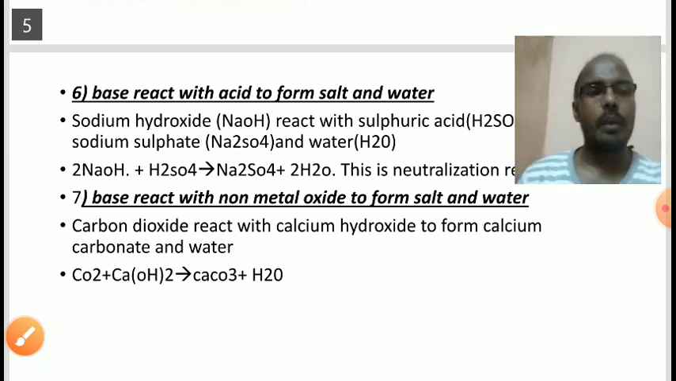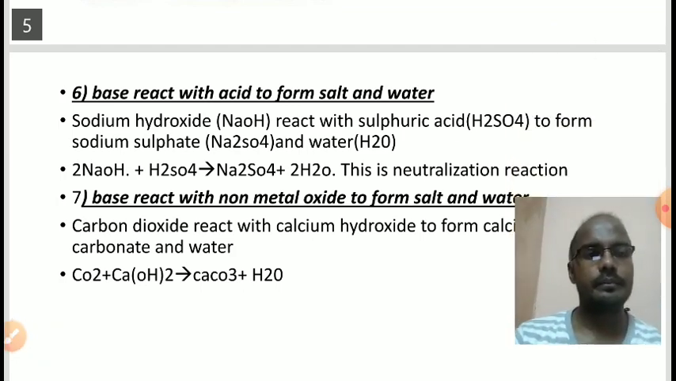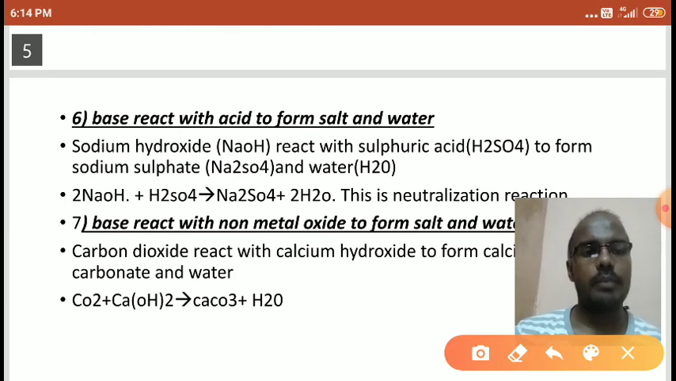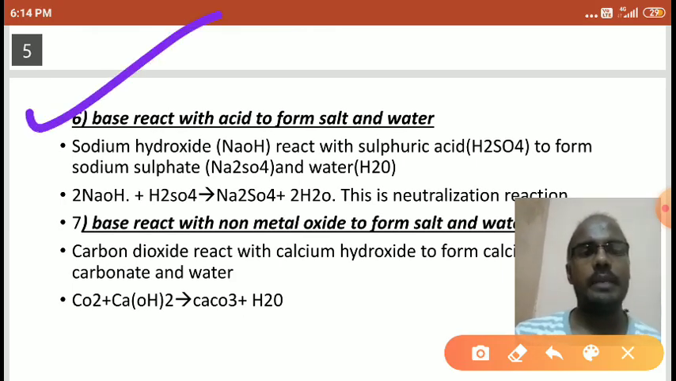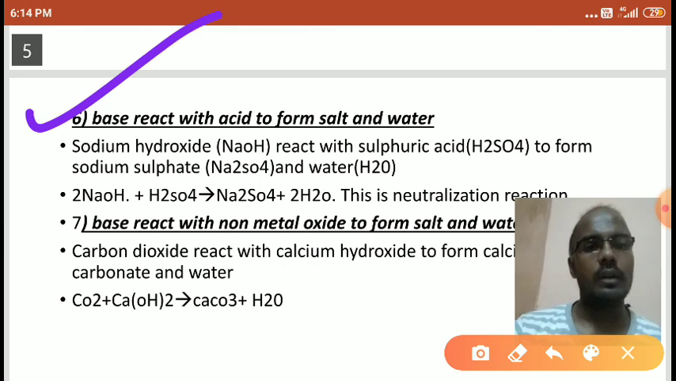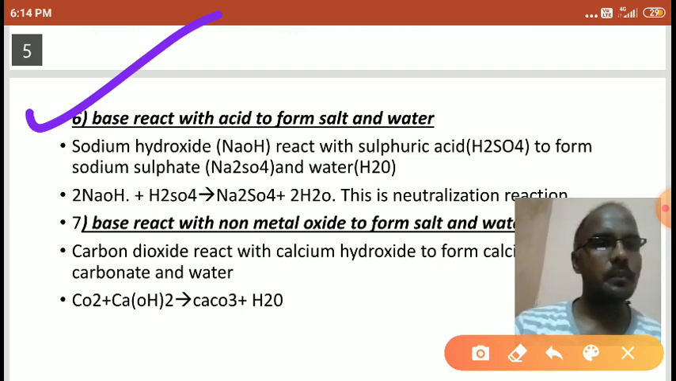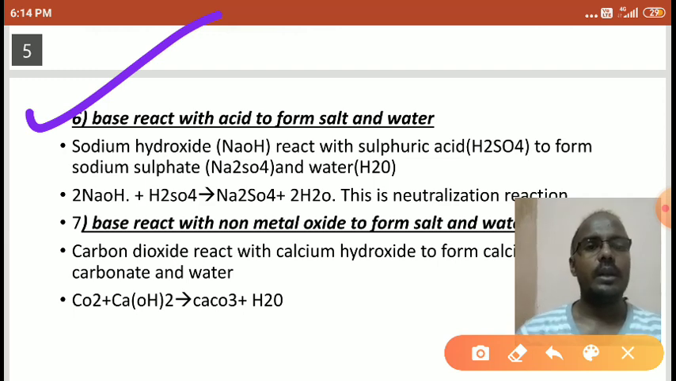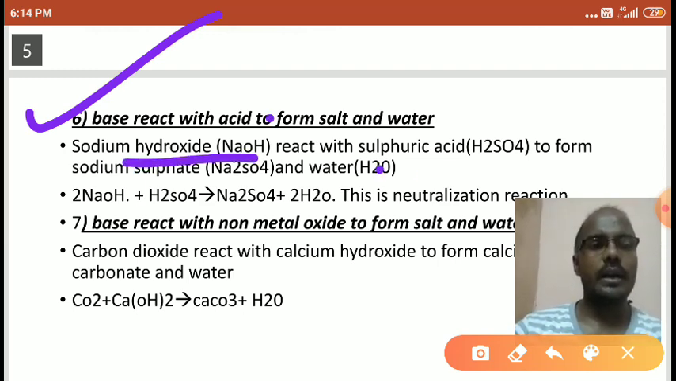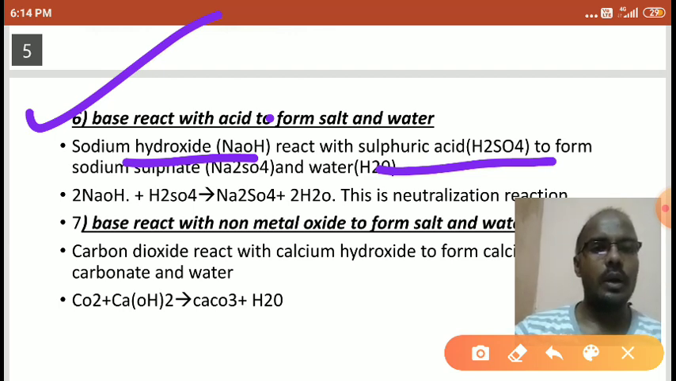Okay. So next property students. The next property we are going to discuss here is the sixth property: base reacts with acid to form salt and water. Already we have discussed the previous topics. NaOH, KOH, Mg(OH)2, whatever base you use, all the bases react with the acid to form salt and water. Right. I will show one example here. NaOH solution, sodium hydroxide, reacts with sulfuric acid H2SO4 to form sodium sulfate and water molecules.